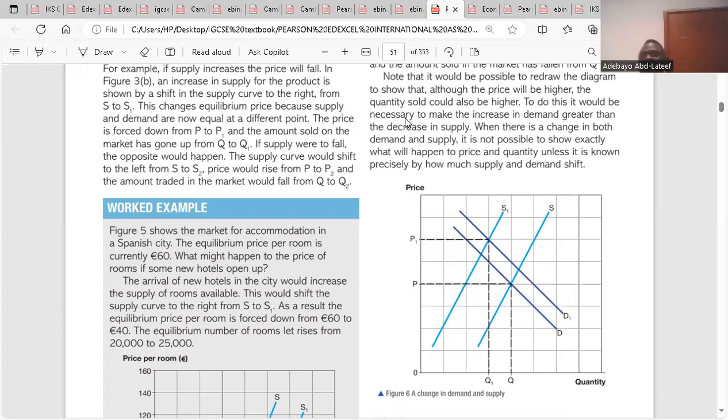There's an increase in the quantity demanded from D to D1. At that point in time, the supply curve is shifting leftward also from S to S1. While the price is increasing, something is happening. This could be as a result of high cost of production or lack of raw materials available. So it is possible for price to increase, demand to increase, and supply to reduce at the same time. That's the point they are making. Is it clear?